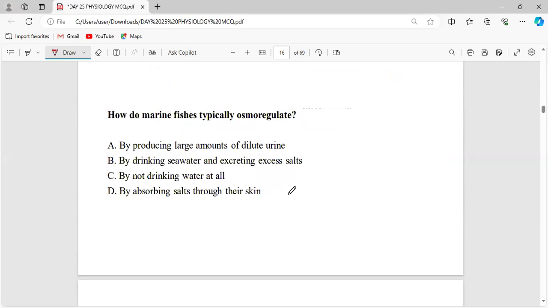Now, how do the marine fishes typically osmoregulate? By producing a large amount of dilute urine, by drinking the sea water and excreting excess salts, by not drinking water at all, or by absorbing salts through their skin. Are they producing concentrated urine or dilute urine, regarding the marine fishes? Again, I'm finding different answers. If you find any difficulties in understanding the concept, just ask me again. I don't hesitate to explain again and again, but I want the correct answer.